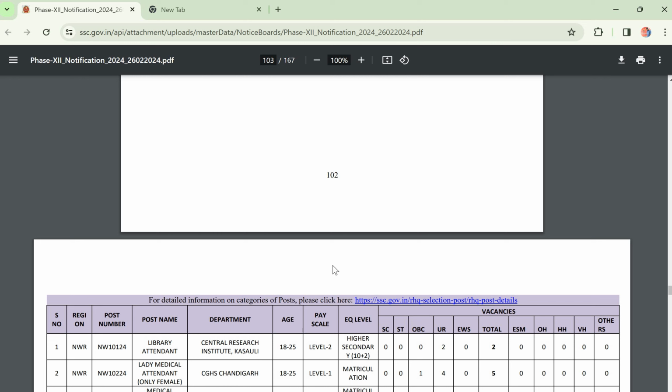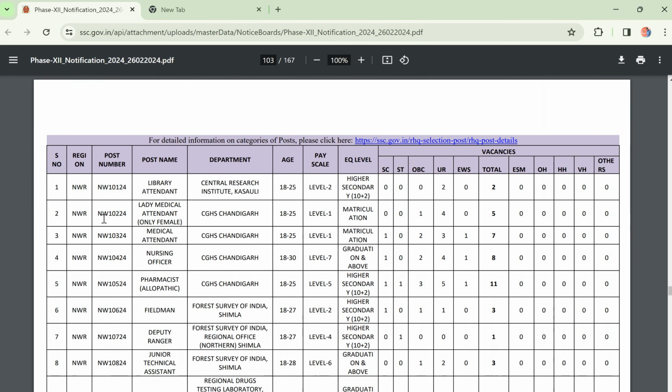Now I want to explain the posts. While applying for a particular post in the part 2 application, simply type the post name. First check the eligibility there. Here the equivalent qualification is mentioned, like higher secondary 10+2. Some experience may or may not be needed, but we have to select the post details and check the essential qualification.